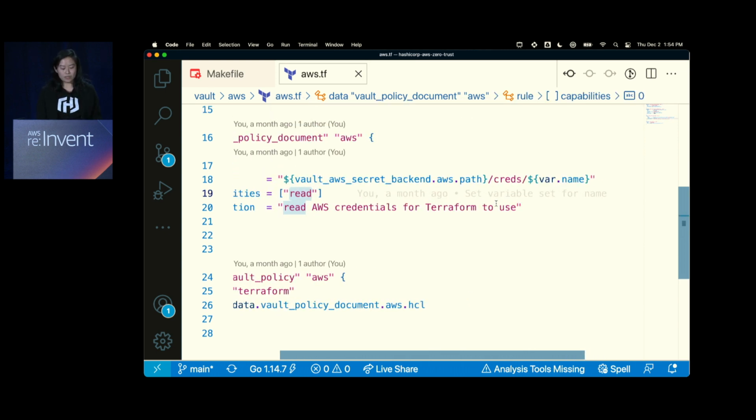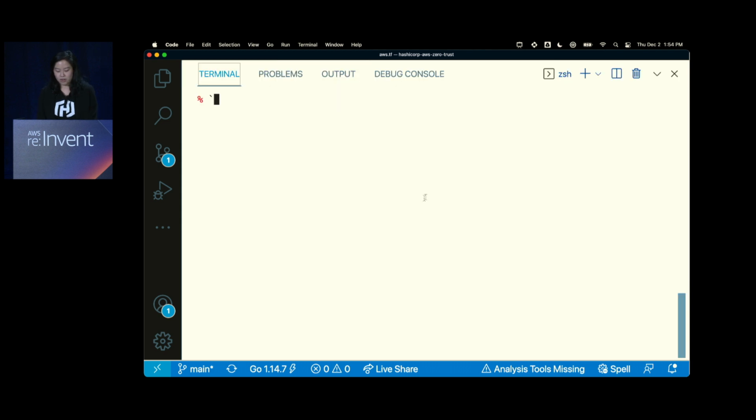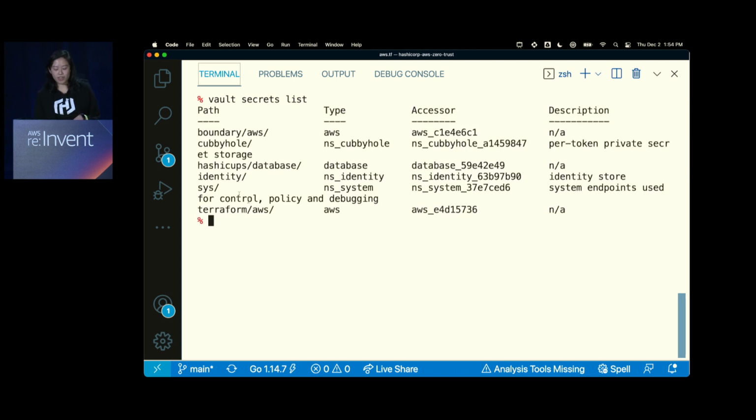So what this looks like is that when you examine your Vault instance, I'm going to print out a list of the secrets engines that are currently installed in Vault. I have a secrets engine at Terraform/AWS. Vault uses a path-based approach, so this is a secrets engine enabled at Terraform/AWS. So any other credentials that I need to access regarding the Terraform infrastructure, I will access from this path specifically.